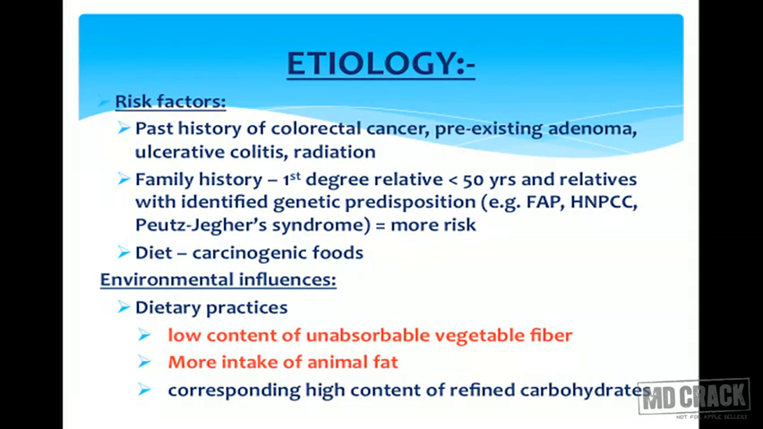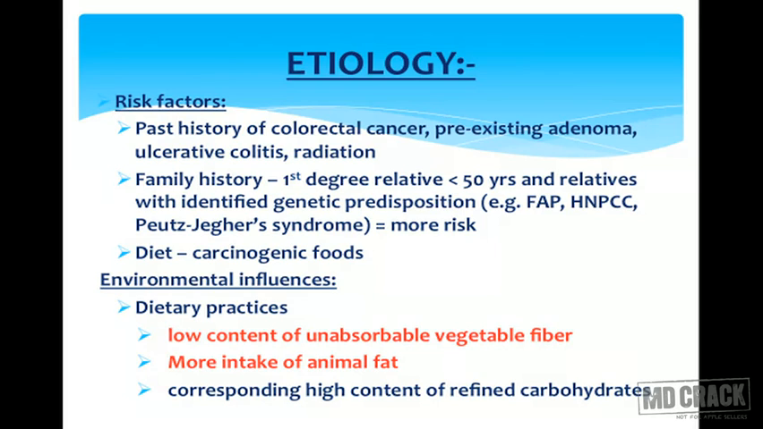Now we'll come to etiology. We'll see the risk factors first. The first risk factor is past history of colorectal cancer or pre-existing adenoma, patients with ulcerative colitis, and patients receiving pelvic irradiation. Family history: first degree relatives with cancer at less than 50 years of age, and relatives with an identified genetic predisposition, like we have already seen in FAP, HNPCC or Peutz-Jeghers syndrome. They are at more risk of developing malignancy. Diet: carcinogenic foods can produce malignancy.